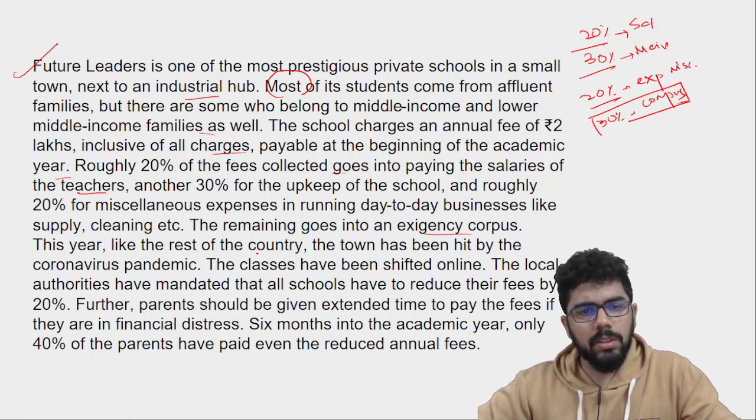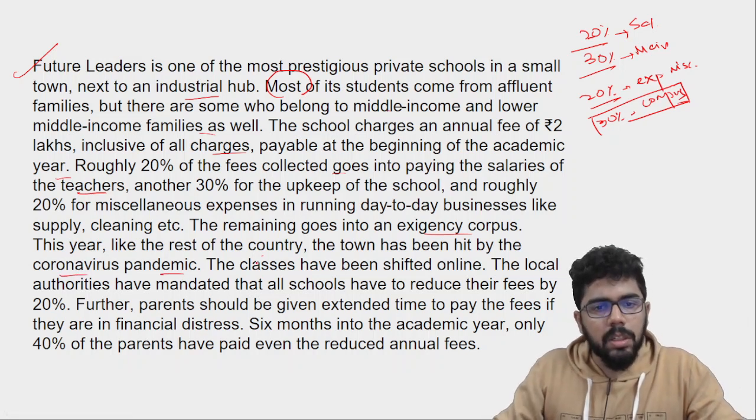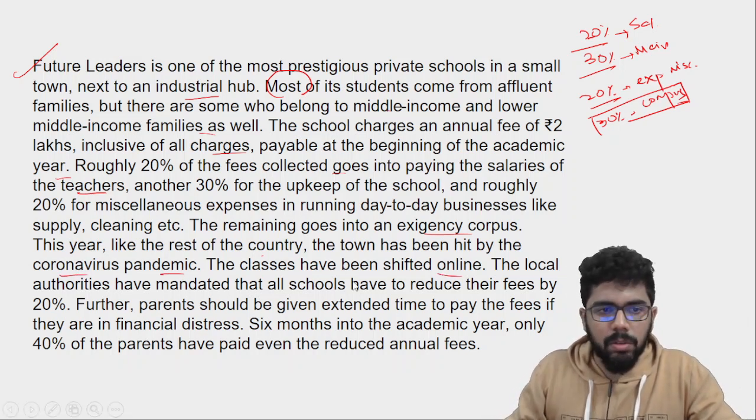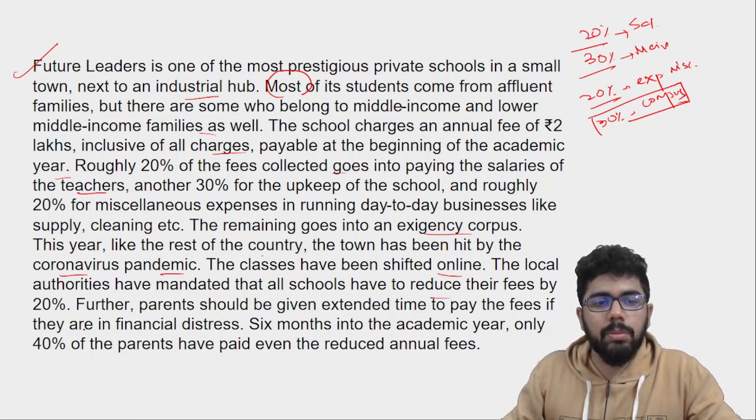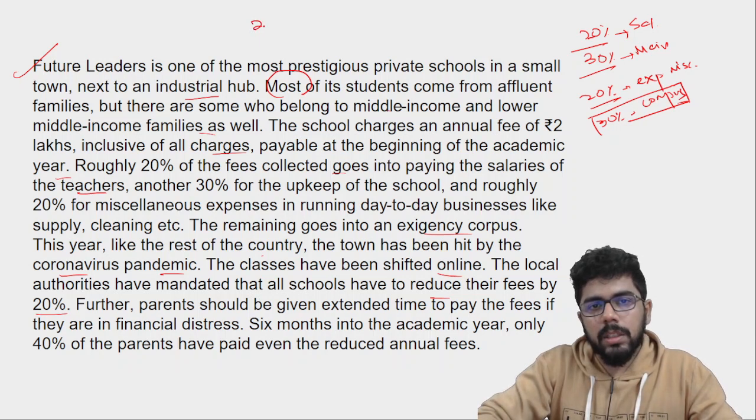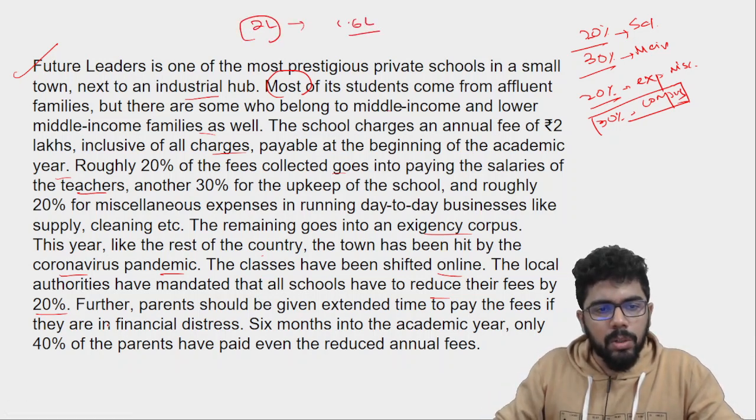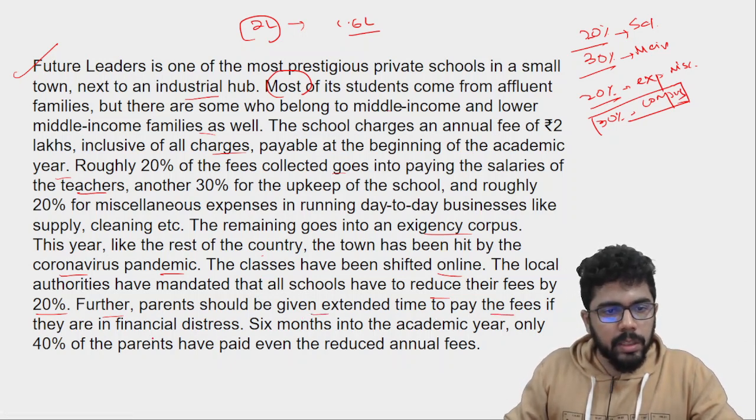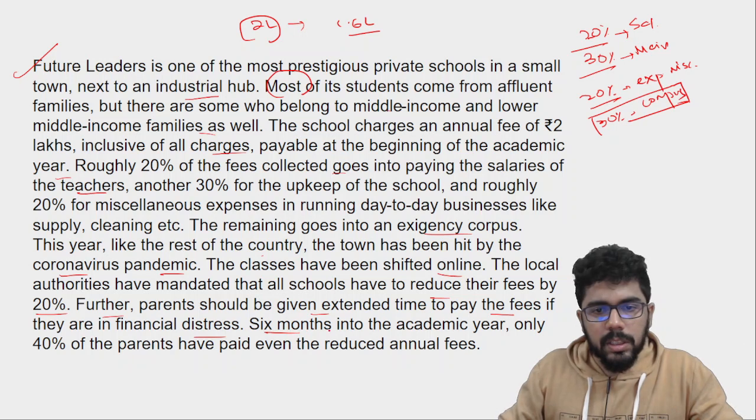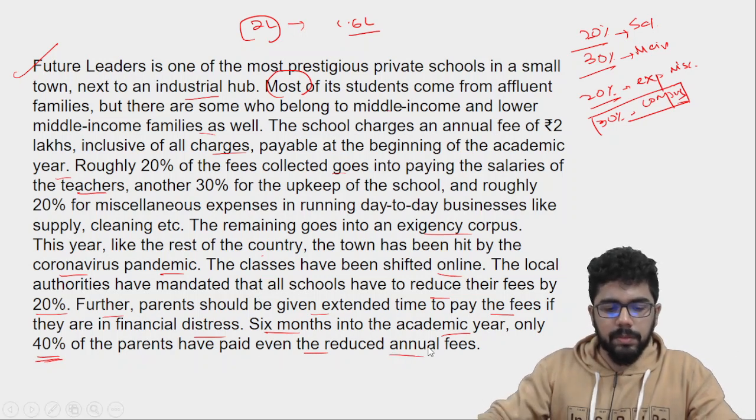This year, like the rest of the country, the town has been hit by the coronavirus pandemic. The classes have been shifted online. The local authorities have mandated that all schools have to reduce their fees by 20%. So the 2 lakhs is reduced by 20%, and it becomes 1.6 lakhs. Further, parents should be given extended time to pay the fees if they are in financial distress. 6 months into the academic year, only 40% of the parents have paid even the reduced annual fees.